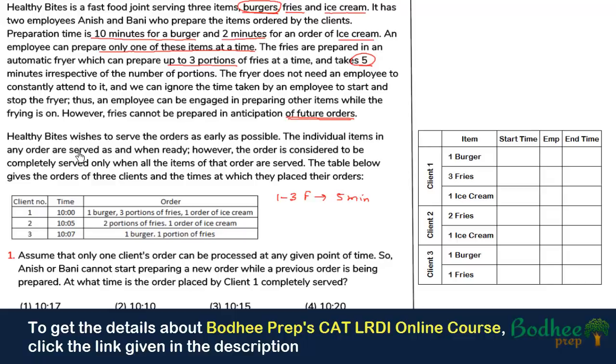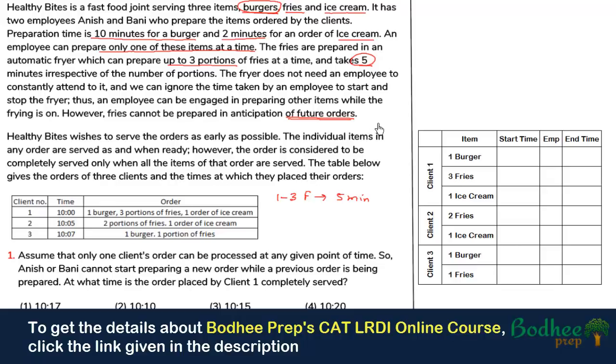Now, the next condition says that Healthy Bite wishes to serve the order as early as possible, and the individual items in any order are served as and when ready. However, the order is considered to be completely served only when all the items of the order are served.